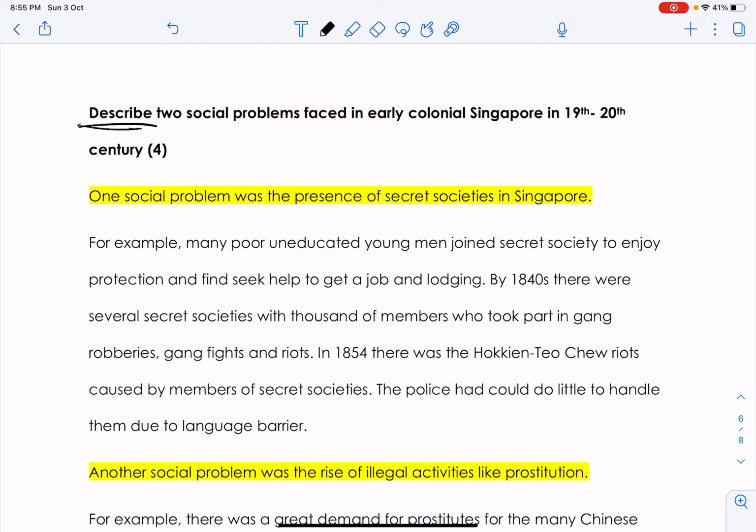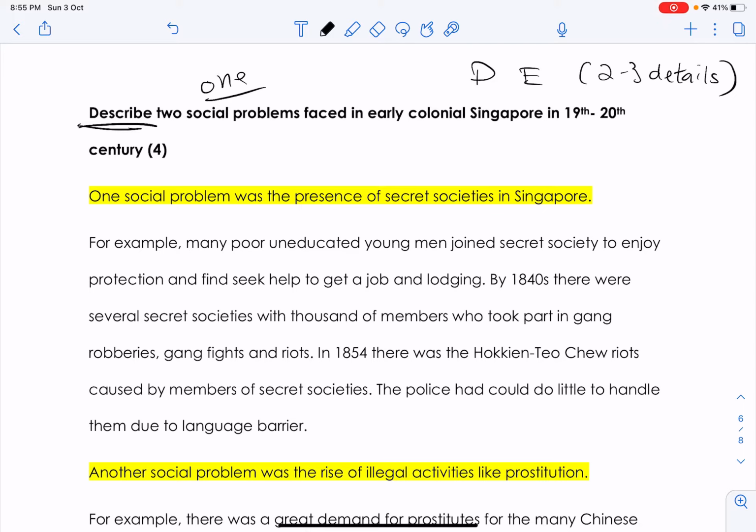For example, describe two problems faced by early colonial Singapore. Or they can also say describe one problem faced by early colonial Singapore. So depending on the question will determine how many paragraphs you need to write. Your format will be very simple. Just give me the main point and then give me some details. About two to three details should be sufficient. Alright, and that will form your paragraph.